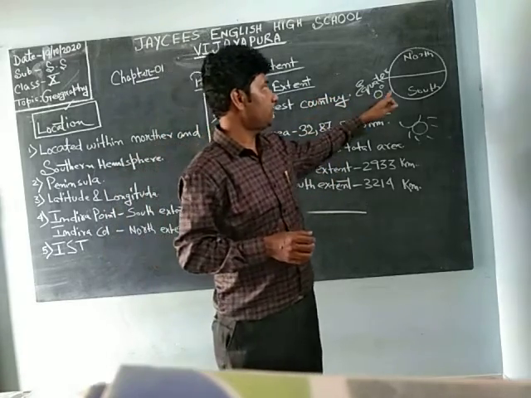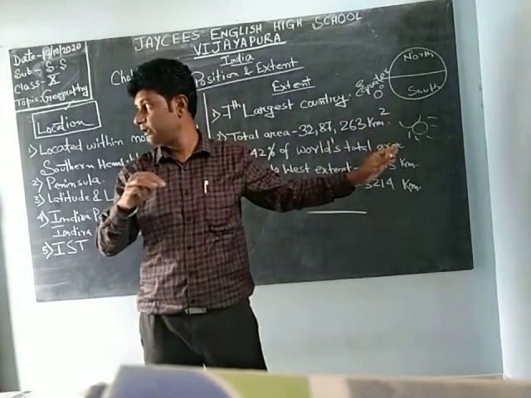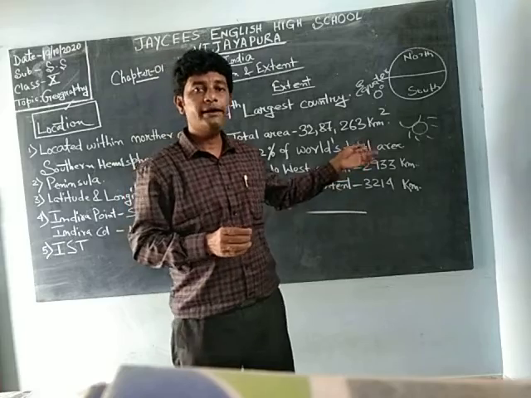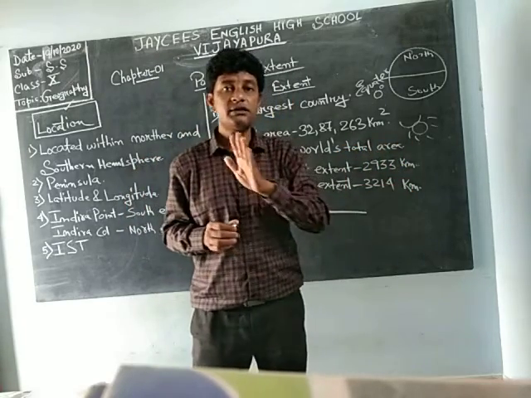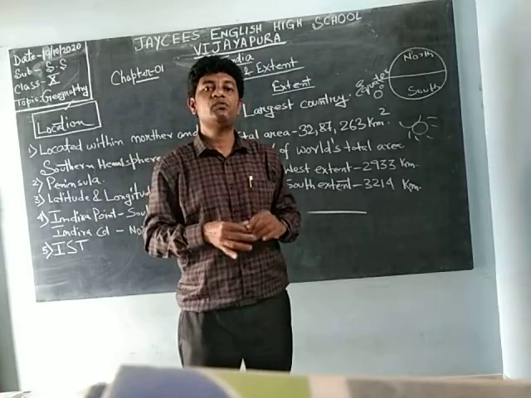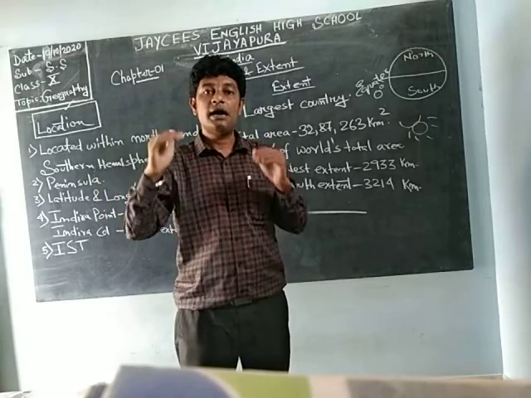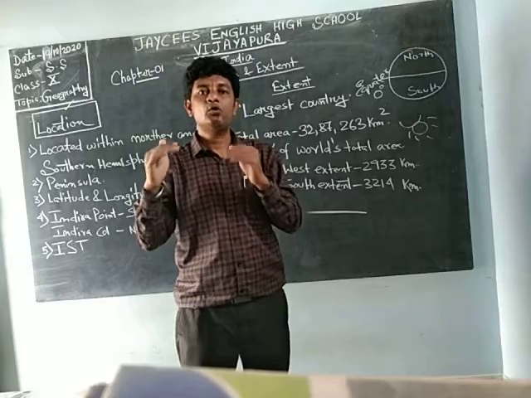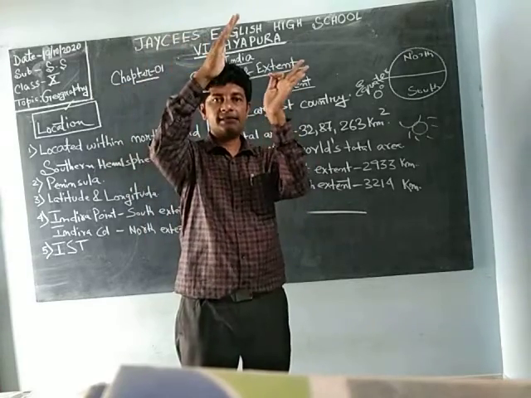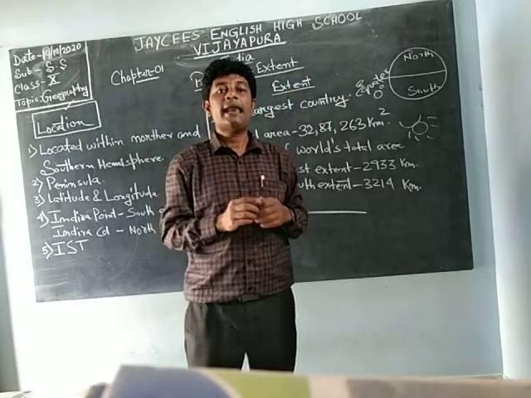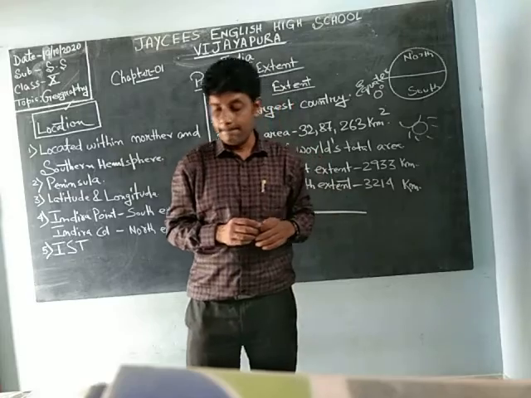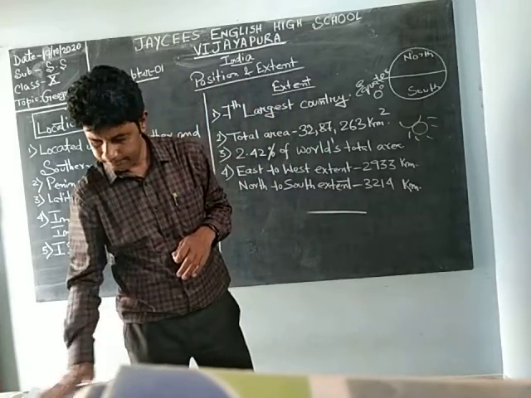And it is not only India that is a peninsula. There are lots of peninsulas in the world. Those places which are surrounded by water bodies, meaning oceans and seas, on 3 sides, but on one side there is no sea, we call that a peninsula.